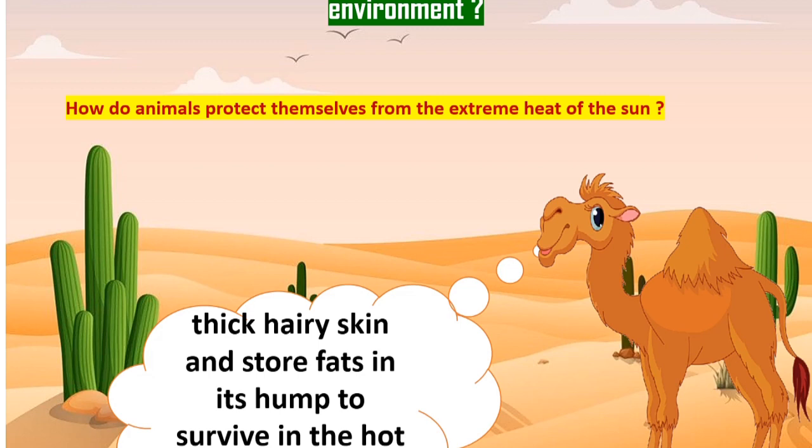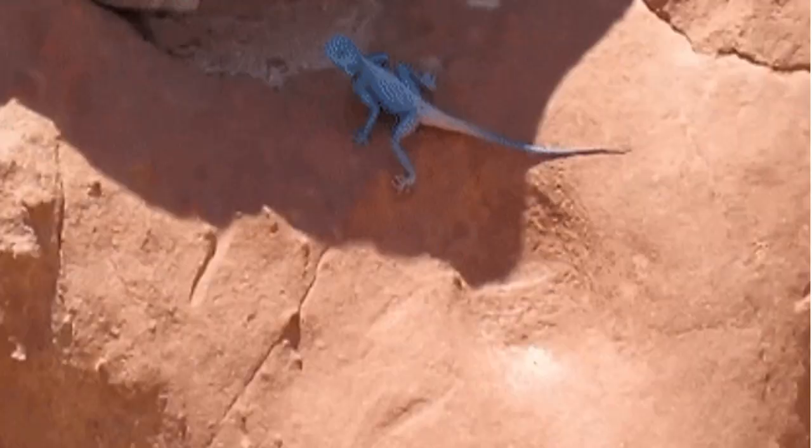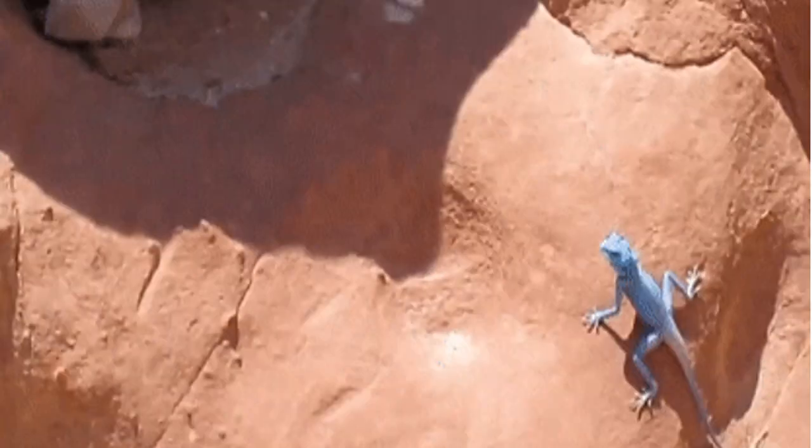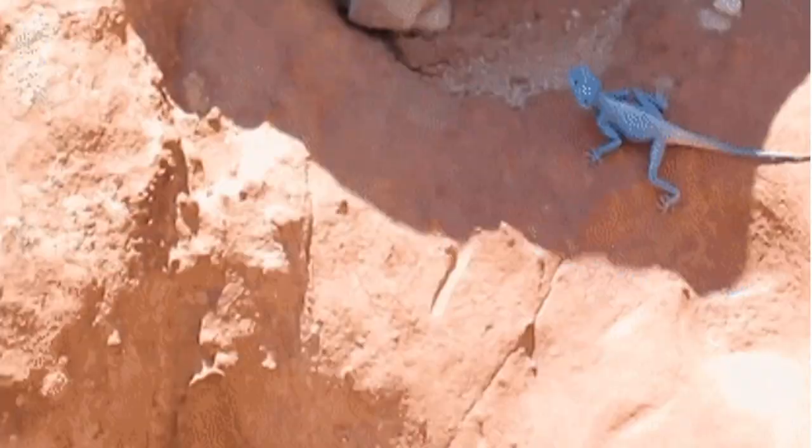Another animal is the lizard. Watch the video. The Agama lizard looks for a shaded area, a dark area, to protect itself from the extreme heat of the sun.